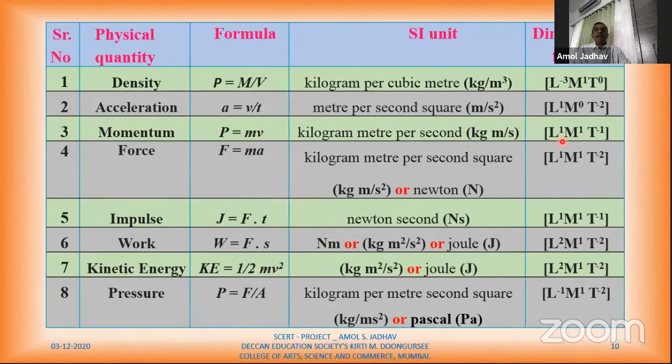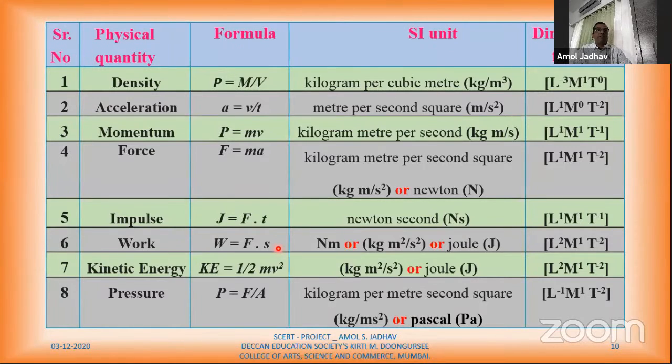Its dimensions are L1, M1, T minus 1, and the unit is kilogram meter per second. Then force, I have explained. Then impulse, denoted by J. Impulse is equal to force into time. That means dimensions of force into dimensions of time. So we get L1, M1, T minus 2. So its SI unit will be Newton second.